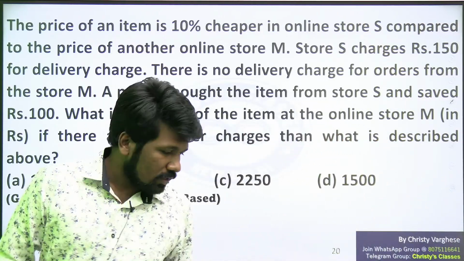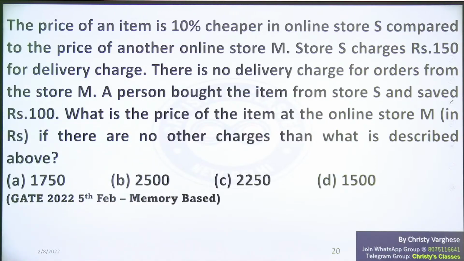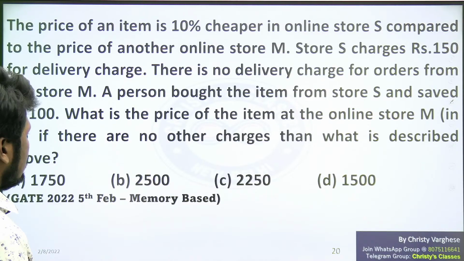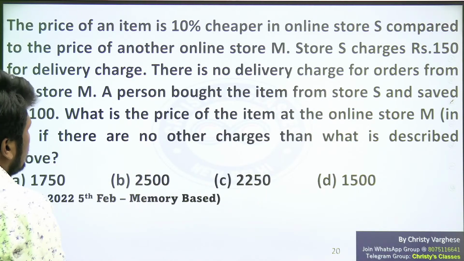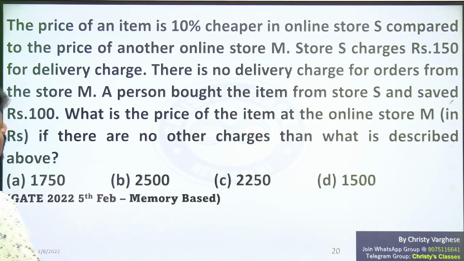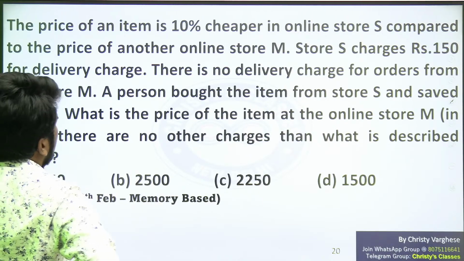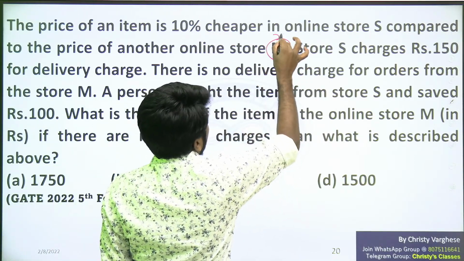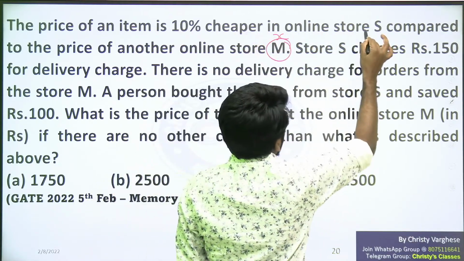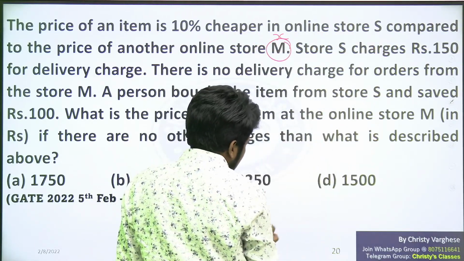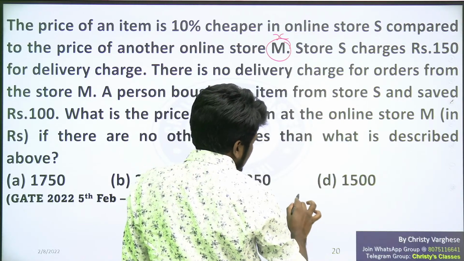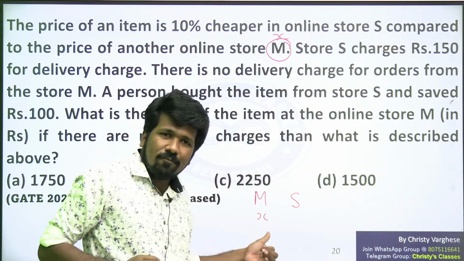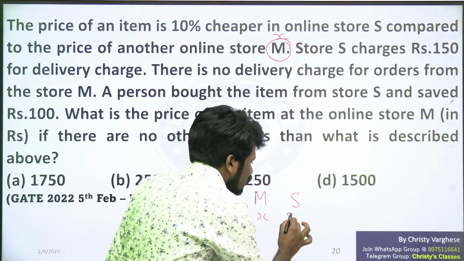So anyway, this question, how can we understand? Let us represent. The direct method itself is fine, or we can do it with elimination also, but elimination will be a little tricky here. The price of an item is 10% cheaper in online store S compared to the price at another online store M. So let the price at M be X. Then the price at S will be 90% of X. 10% cheaper means 100% of X minus 10% of X, which is 90% of X.